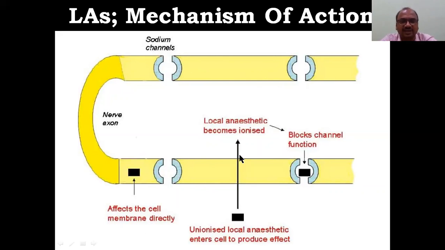So what happened here? See this point. Whenever you are giving a local anesthetic, all are unionized only. But once they enter into the neuron, the local anesthetic becomes ionized. Very important. So the unionized anesthetic you give enters into the neuron, becomes ionized and blocks the channel function. Sodium channel is blocked, so there is no entry of sodium. Whenever there is no entry, there is no depolarization or repolarization, so signals will be completely blocked because you have blocked the sodium.